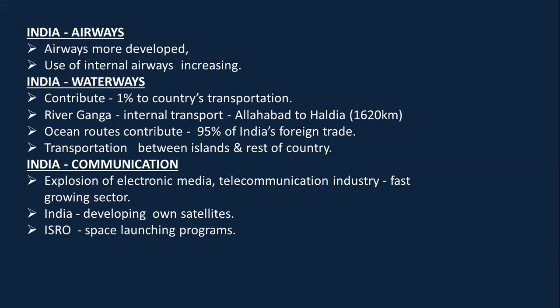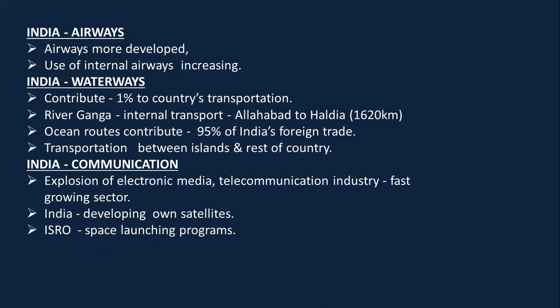India's waterways contribute to 1% of country's transportation. In our country, River Ganga is used for internal transport from Allahabad to Haldia, that is around 1,620 kilometers.